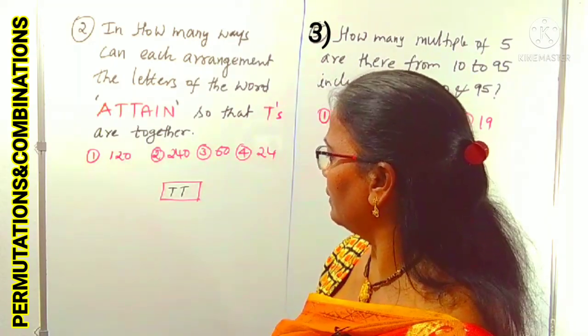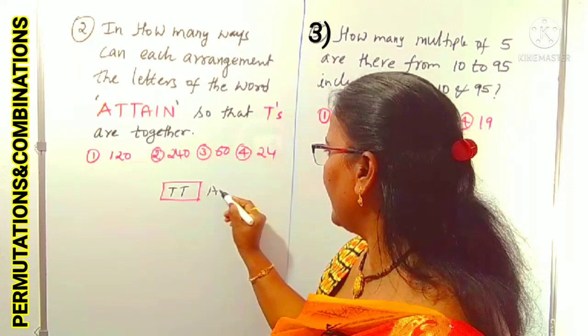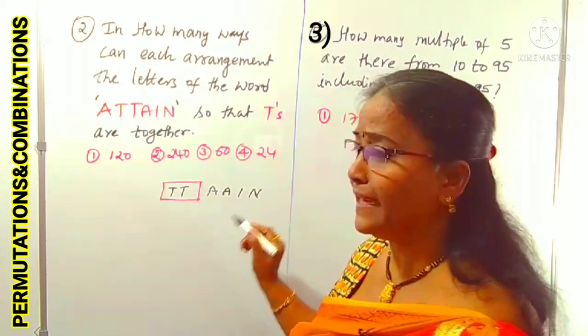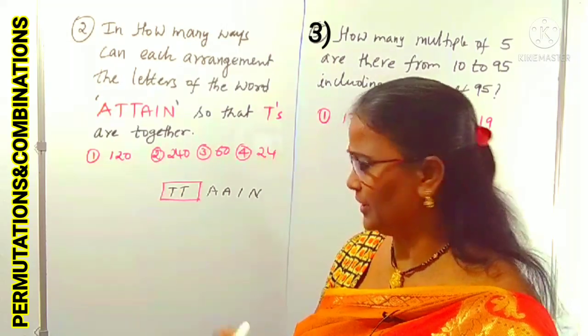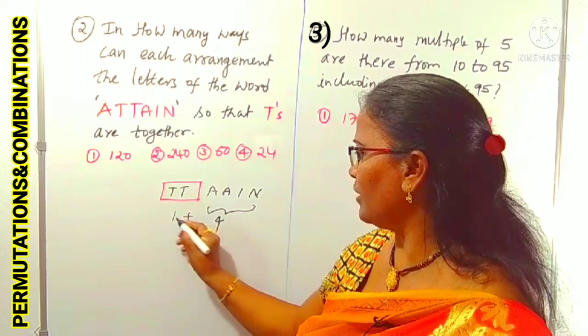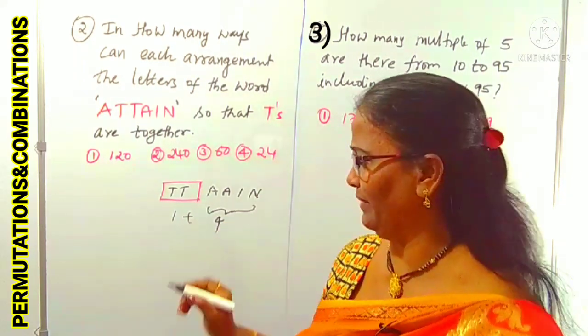Remaining are what? Remaining are A, A, I, N in the word ATTAIN. Okay, we can understand that here together is taken as one unit. 1 plus the remaining, there are 4 units. 1 plus 4, we can arrange in 5 factorial ways.